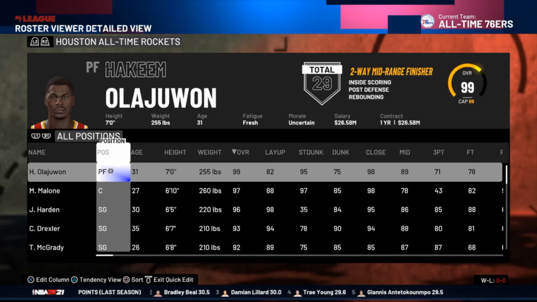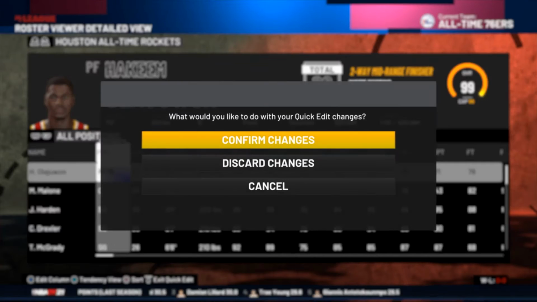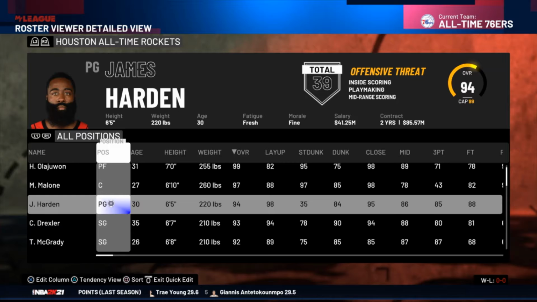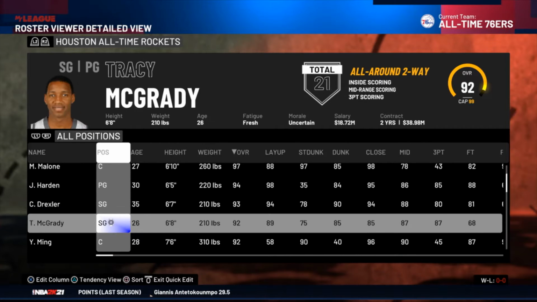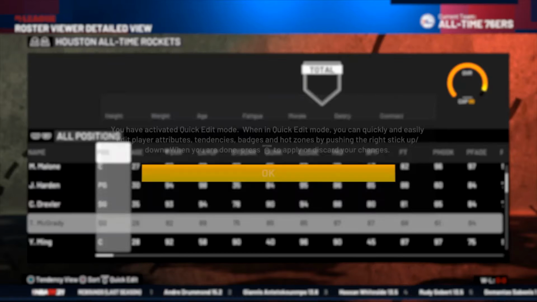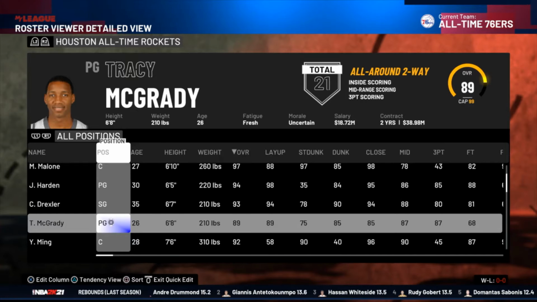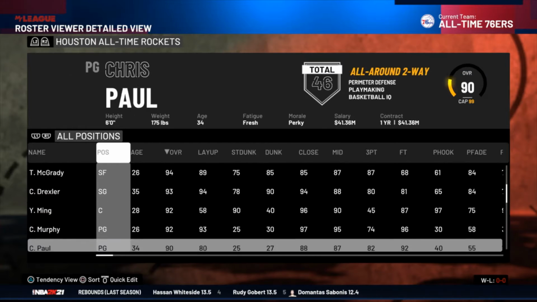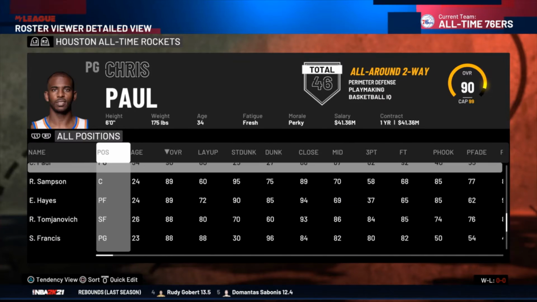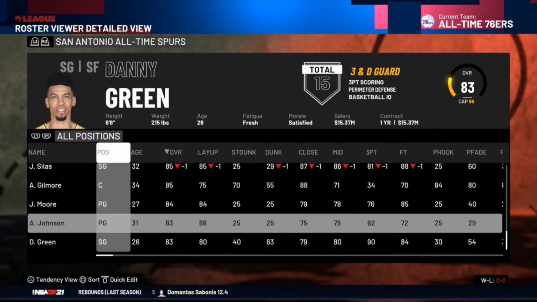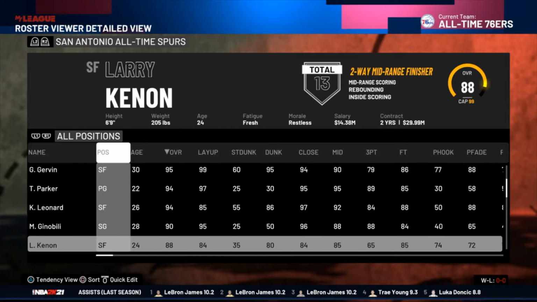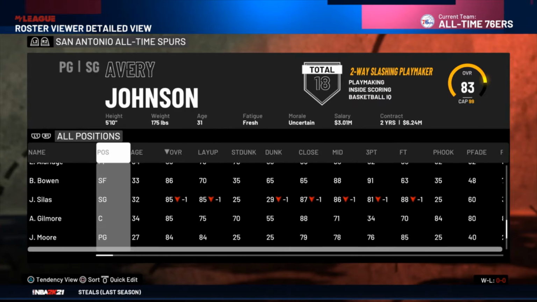I'm going to make Hakeem Olajuwon a power forward so him and Moses Malone can play together. You've got Clyde. I'm actually going to make Tracy McGrady a small forward as well so he can run with the team. Cool. Just going to sort that out. We're going to go back to the end of the Rockets team. There we go. Next up we have the Spurs, led by Tim Duncan, David Robinson, Kawhi again.